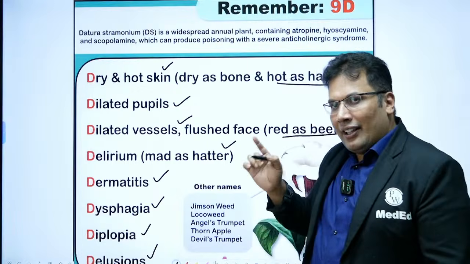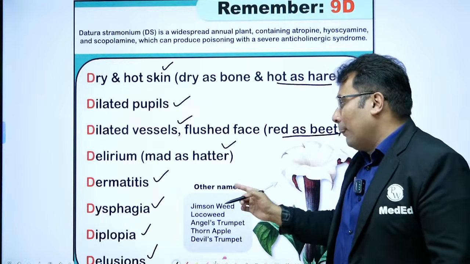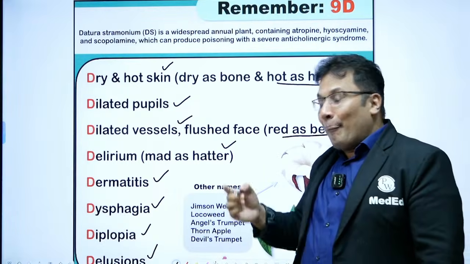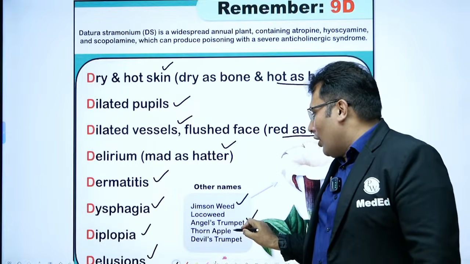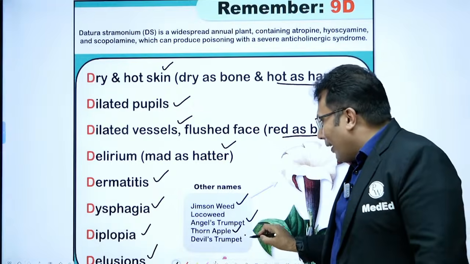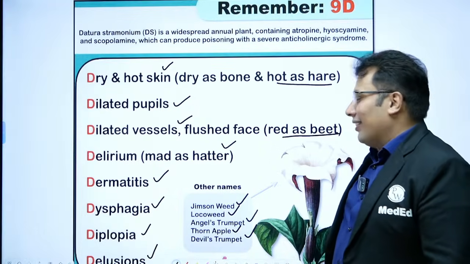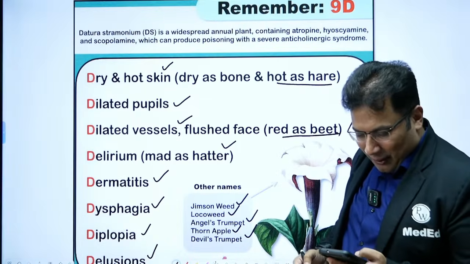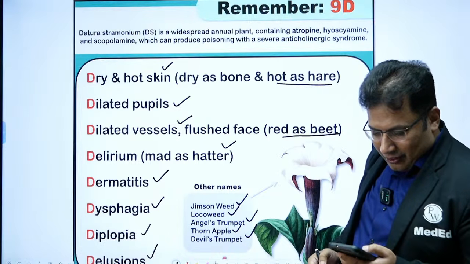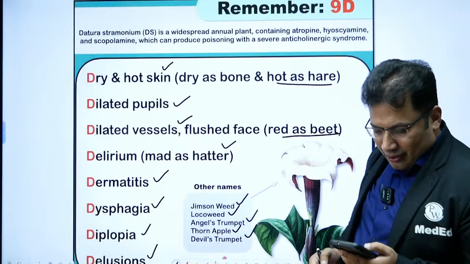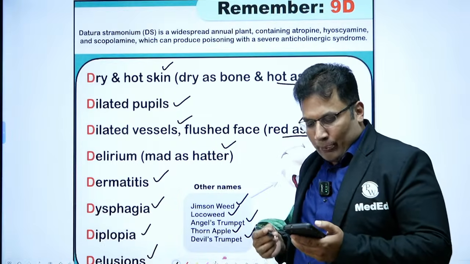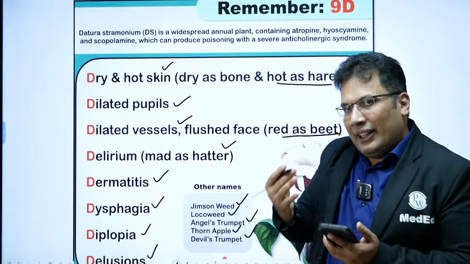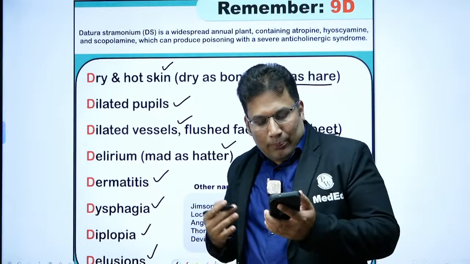And Datura fruit is also known as Jimson weed, which can be a question. Angel trumpet, thorn apple, devil's trumpet, loco weed: all are other names of Datura. Yes, both are the same, the clinical features are basically the same.